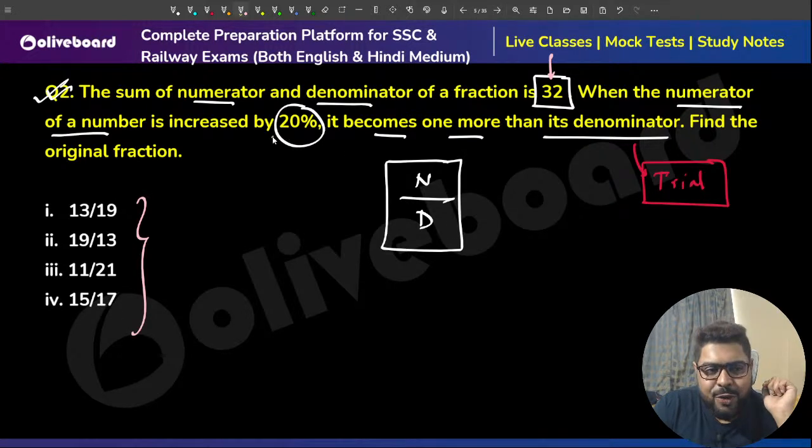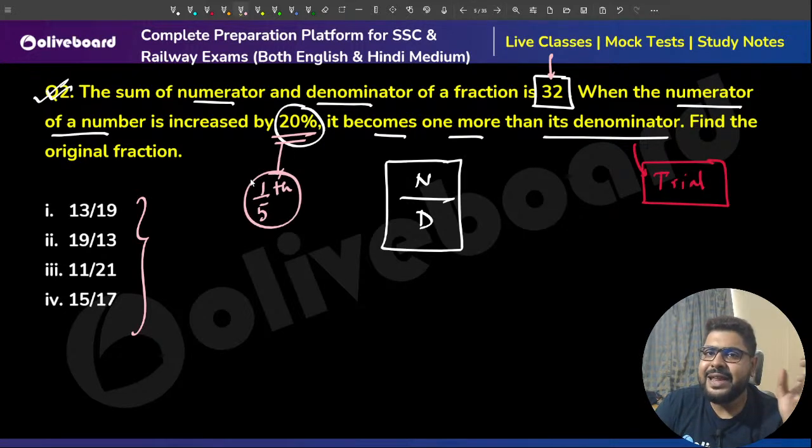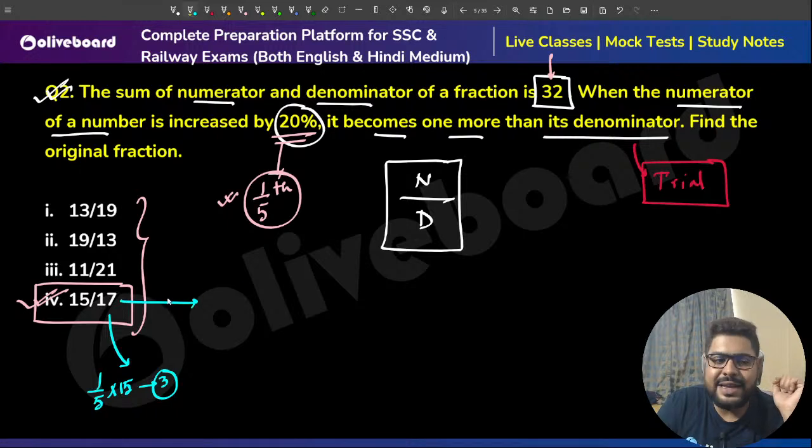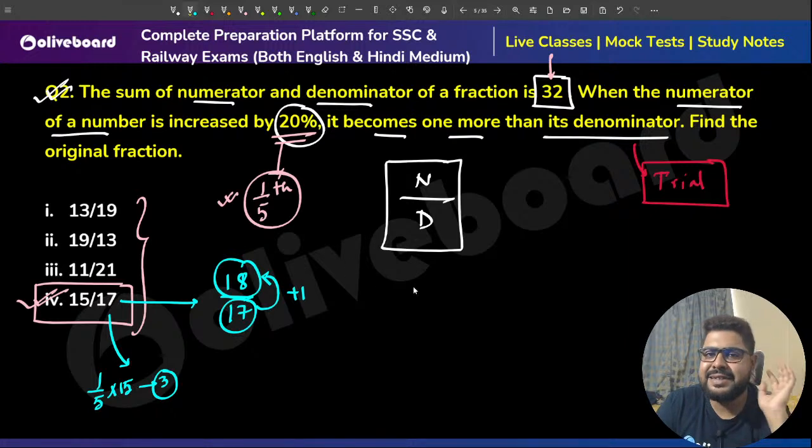Right, sir? Now the numerator is increased by 20%, meaning 1/5. If you increase the numerator by 1/5 and it becomes 1 more than the denominator, the numerator must be a multiple of 5, otherwise this won't work. Sir, option number 4 is that. And you can also cross check, sir. 15. If I increase 15 by 1/5, 1/5 of 15 is 3. That means 15 plus 3, 18 by 17. Is it 1 more than the denominator? Yes, it is. 100% this is my answer, sir.